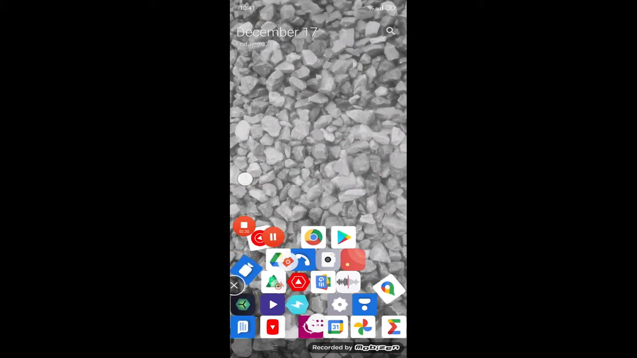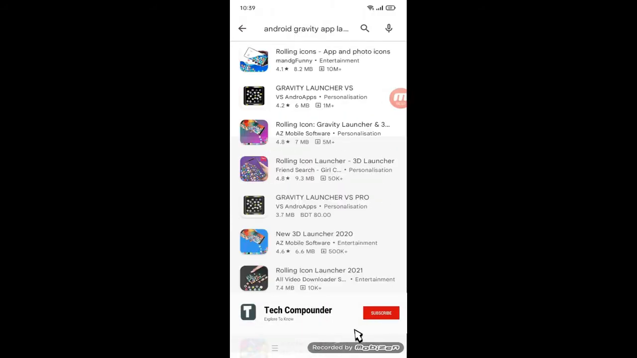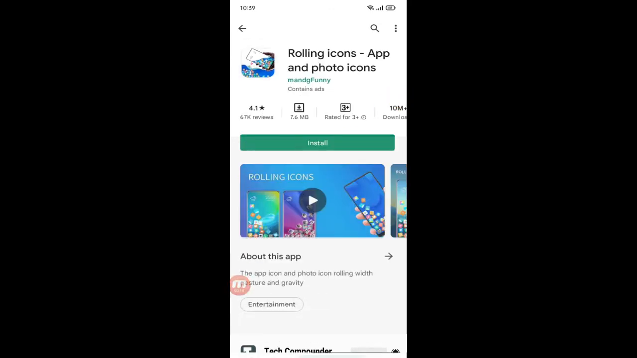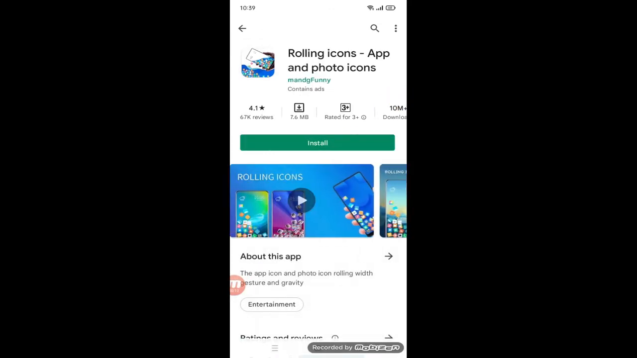Just go to the Play Store from your phone and download the Android Gravity App Launcher icon style theme and install it on your phone. Isn't it cool?